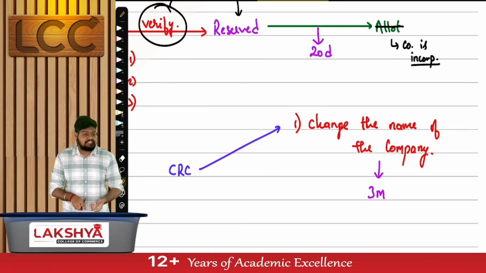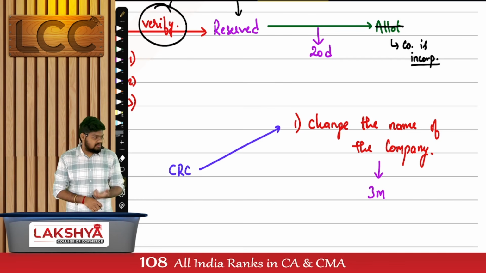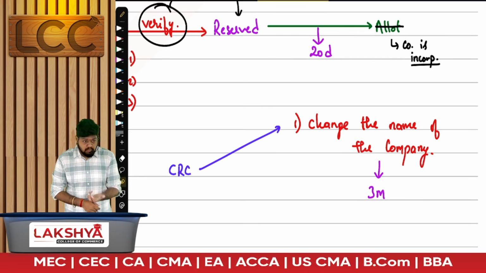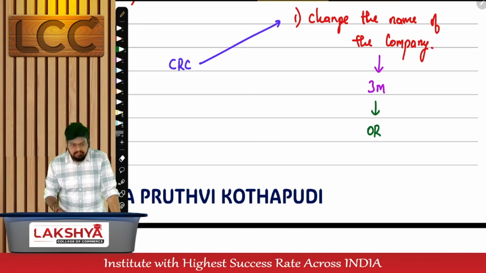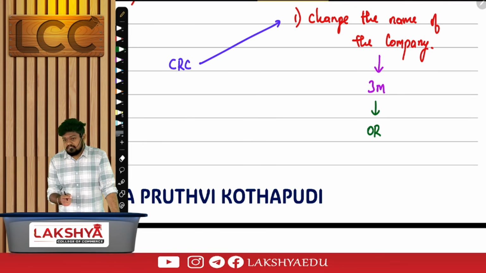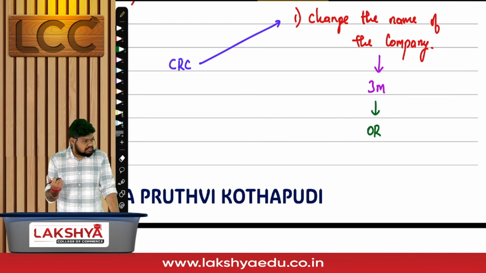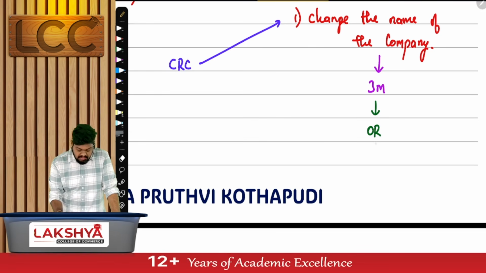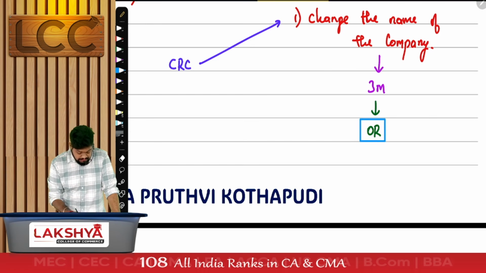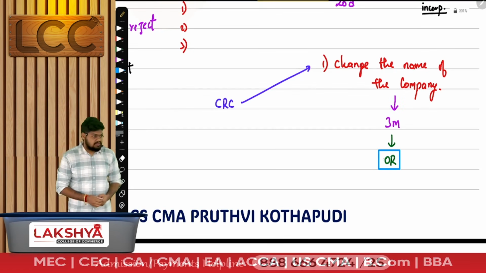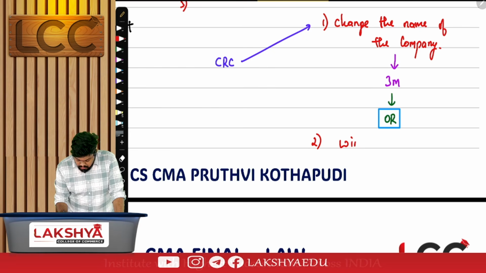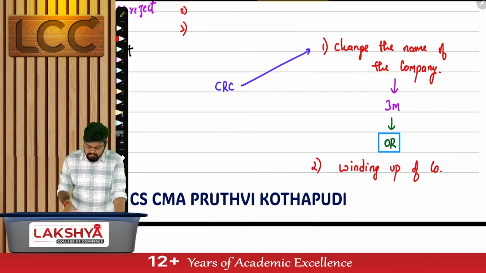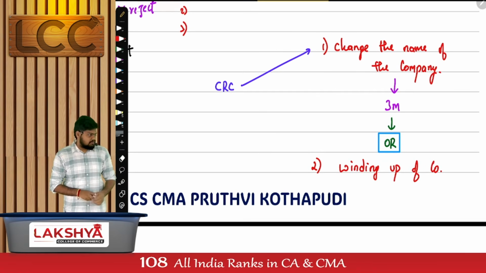It is done by an order passed by the authority. Will they be ready to accept it? No. Hence, I want to get approval, but not by passing a special resolution. They have brought it down to an ordinary one. But this ordinary is a special case. Remember the original concept: whenever you want to change the name, you have to pass a special resolution. But here, because it is mandatory, we will pass which resolution? Ordinary resolution. That's the first order that can be passed by CRC. But that's not the only order I can pass. I can pass an order for winding up of the company.